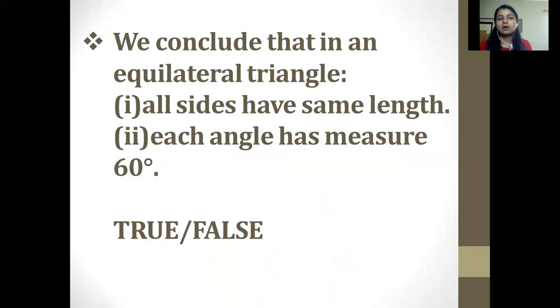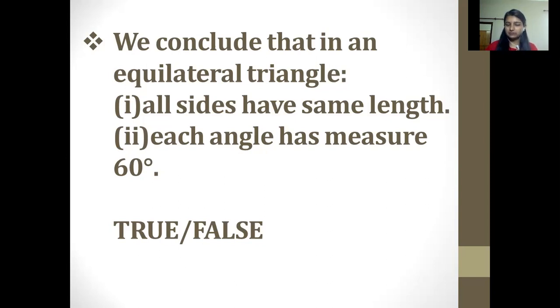We conclude that in an equilateral triangle, two options are given here. That is, all sides have the same length, and each angle has a measurement of 60 degrees. Is it true or false? We have to give the answer in true or false. I'm giving you a few seconds to think about it. Yes, you are guessing it right. If you have given the true answer, then you are 100% correct.